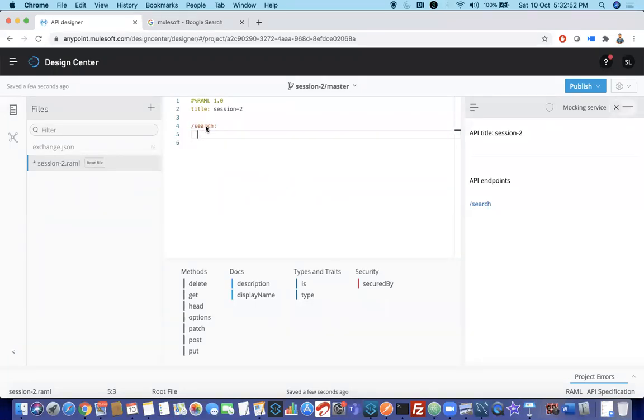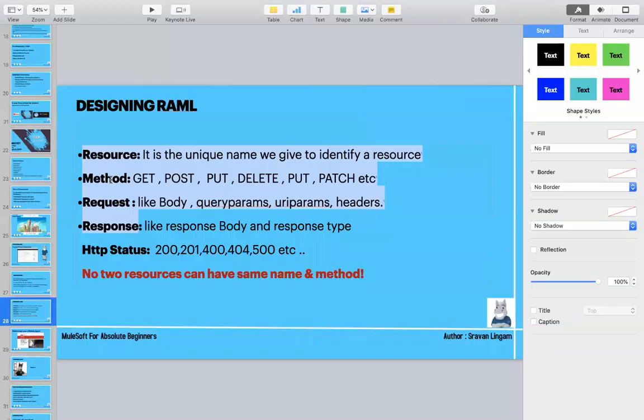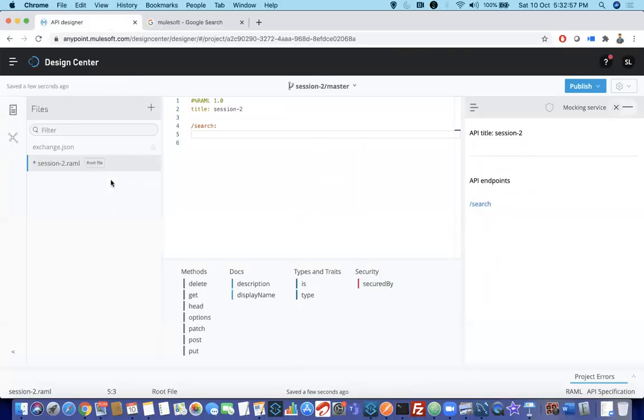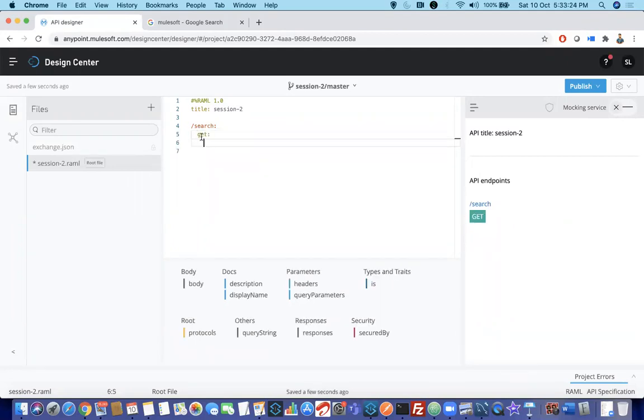Now we have written the name of the resource. What is the next thing? The type of method. Again, this is my wish. API specification is all about whatever your architect is asking, you design in that way. Now I wanted this method to be a get method. You don't need to memorize things; you can see automatically there are suggestions for the methods. I choose the get method. Automatically it shows get, again a colon, and enter with the tab space. You can see the indentation here.